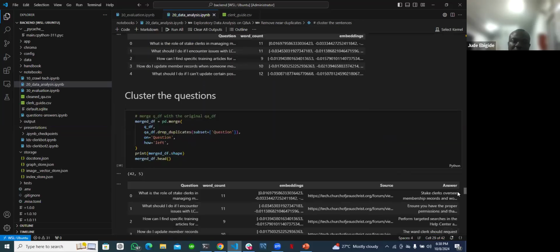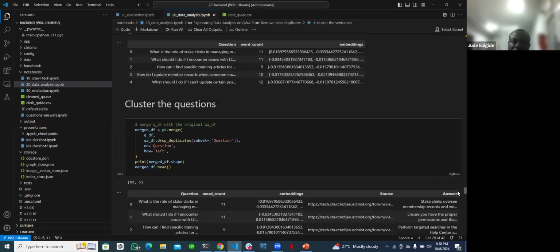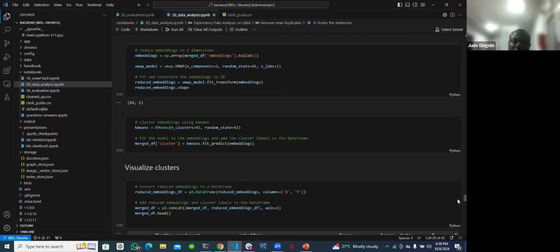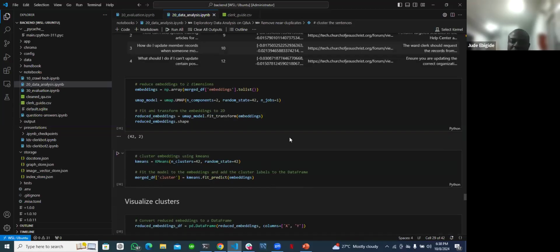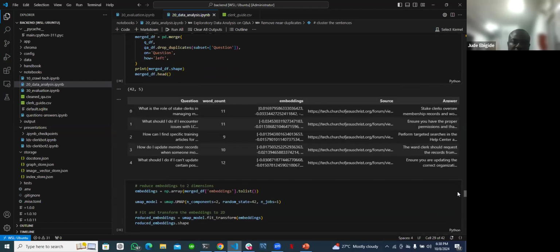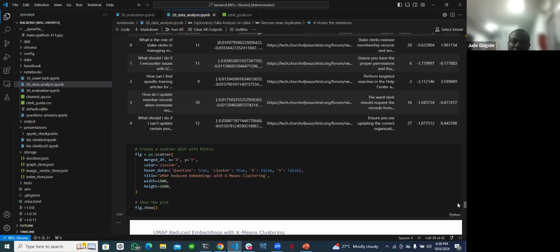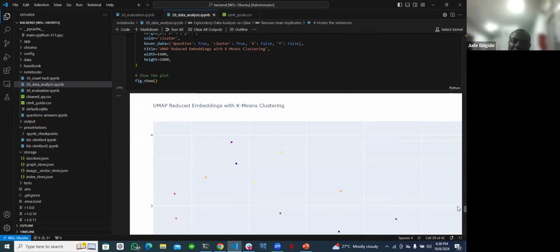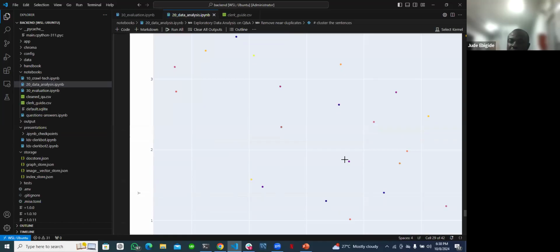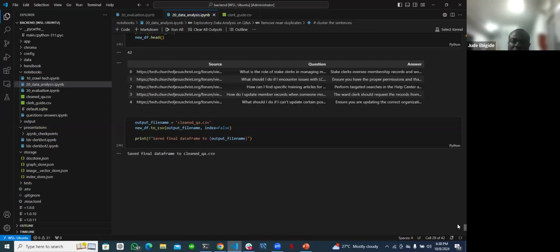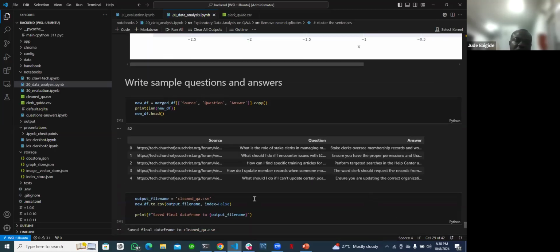Okay, so from there, I did some clustering on it, using the KB clustering, to ensure that these questions are unique. And I was able to come up with this. And yes, I plotted each of the data points to see how close most of these questions are. These are 42 data points. For each of them, I think some are a bit close, but not packed together, and some are far apart. Then in the end, I was able to save my questions to a CSV file, which I used for my evaluation.